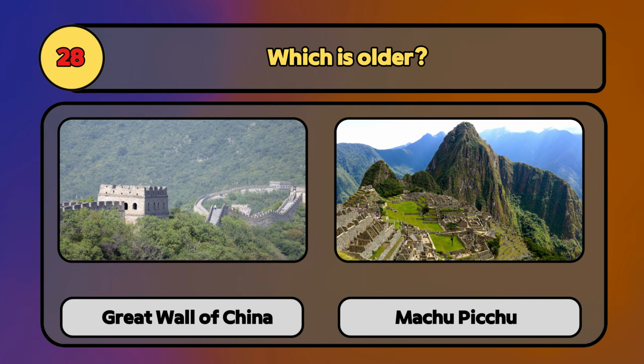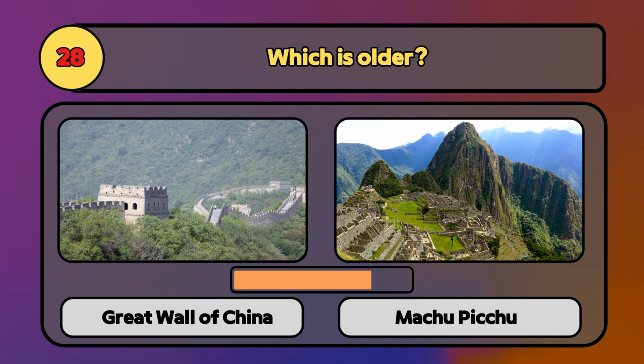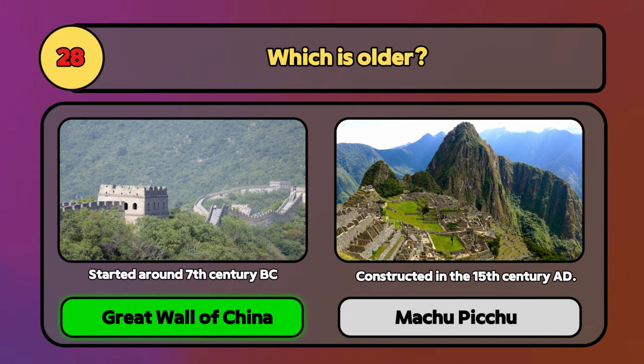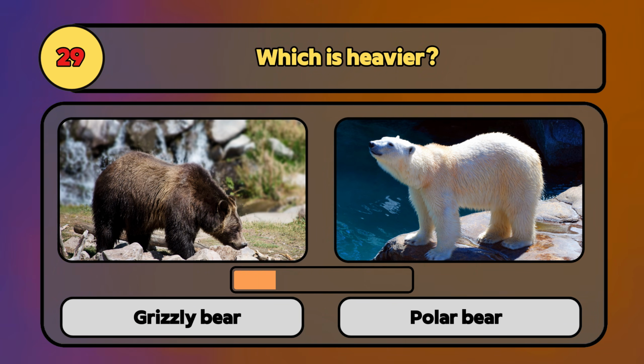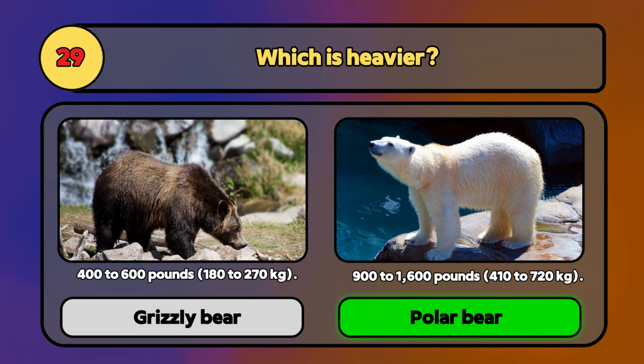Which is older, the Great Wall of China or Machu Picchu? The Great Wall of China is generally considered older than Machu Picchu, as its construction began around the 7th century BC, while Machu Picchu was built in the 15th century AD. Which is heavier, an average grizzly bear or an average polar bear? An average polar bear is heavier than an average grizzly bear.